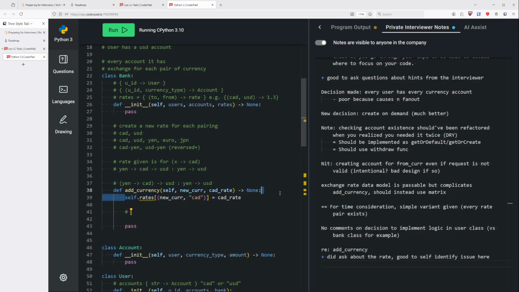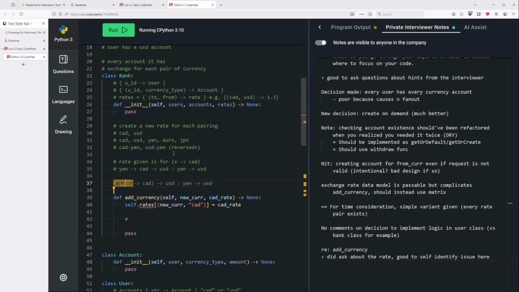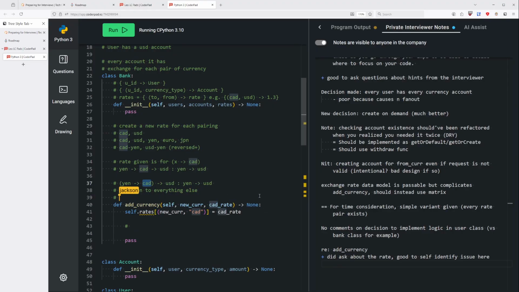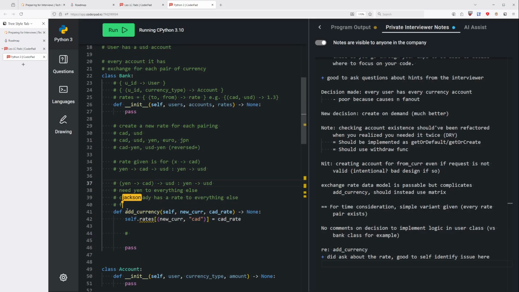Right now the only rate we've added is, let's say we're adding yen, right? So now our rates dictionary contains yen to CAD, right? But we also need yen to everything else, right? Now how do we get everything else? Well, CAD to US. Oh, so CAD has a rate to everything else. Oh, okay, so we need to find all the examples of CAD to something. Right? For every CAD to something, let's add the yen to that thing as well.